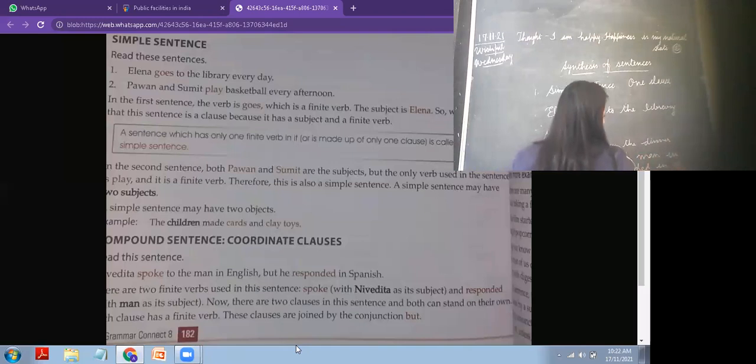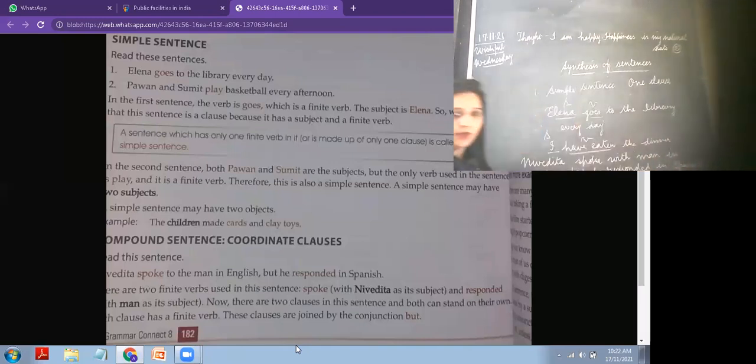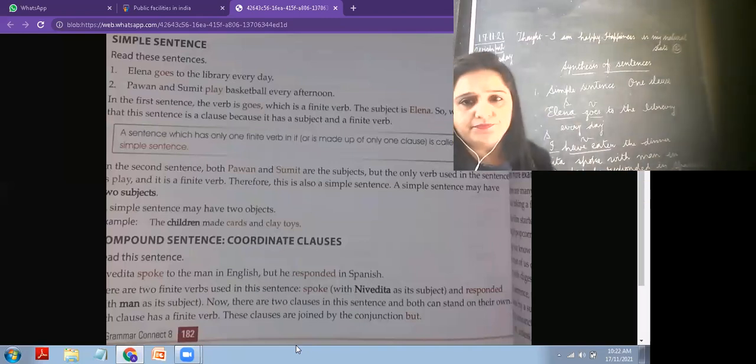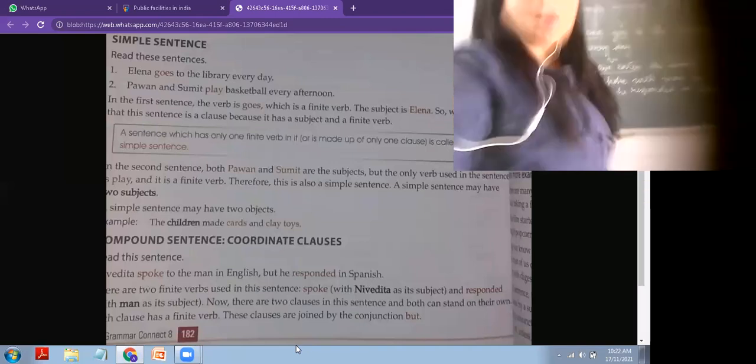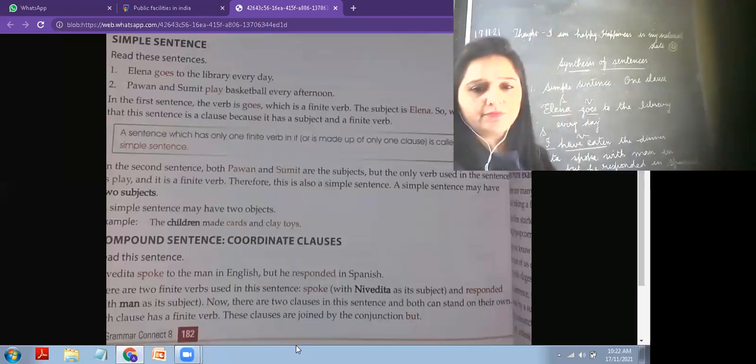You can see here that there are two clauses.